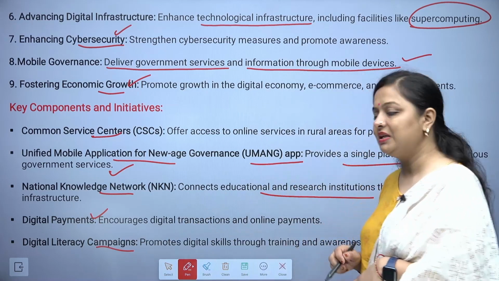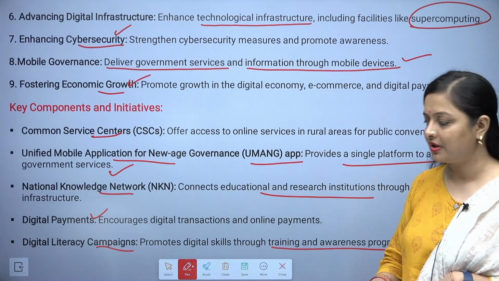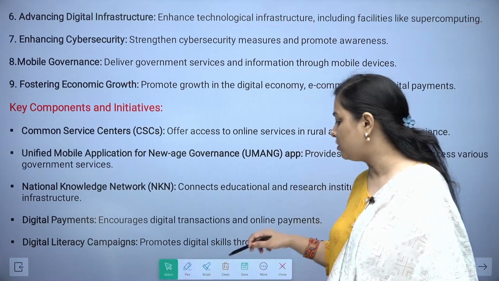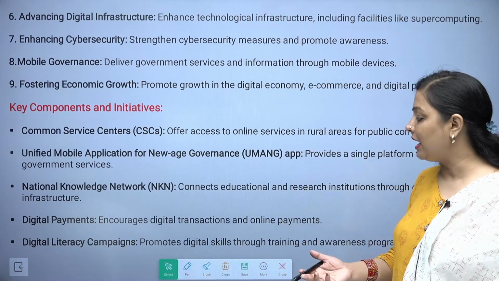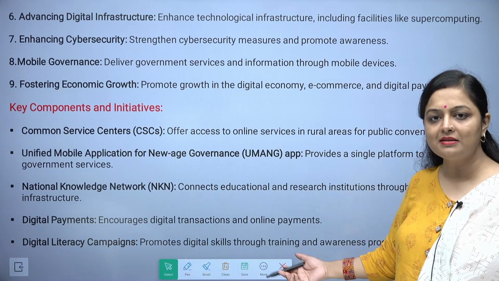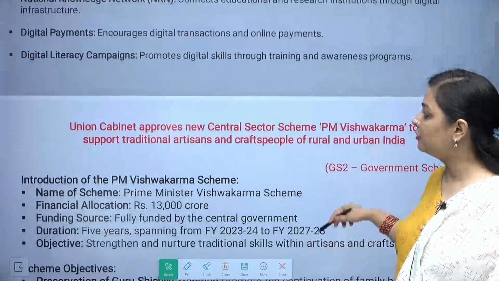Digital literacy campaigns promote digital skills through training and awareness programs. Literacy campaigns are also important because there are a lot of people who don't know how to use the platforms and all. So these are the kind of things which will be helping these people in order to promote it.